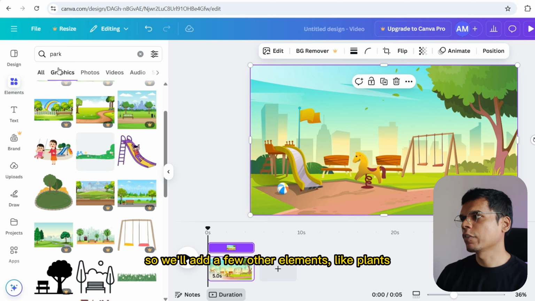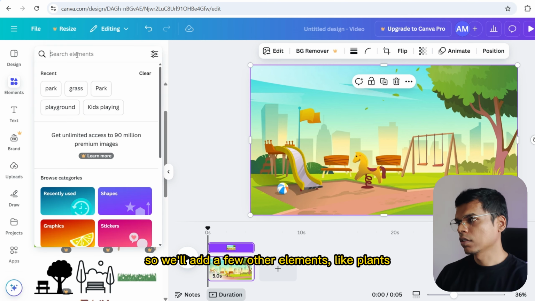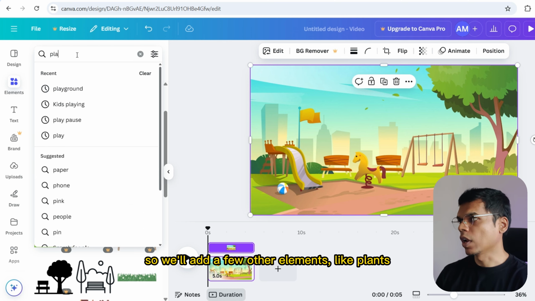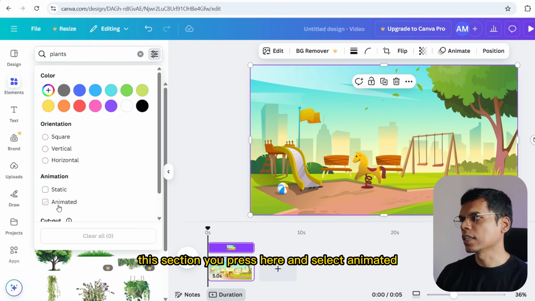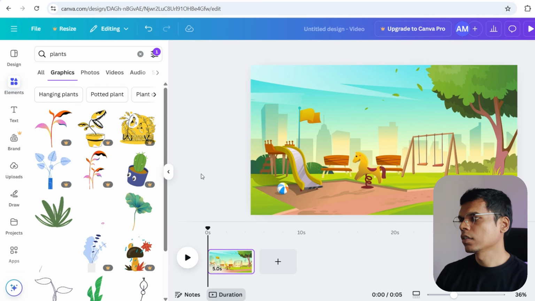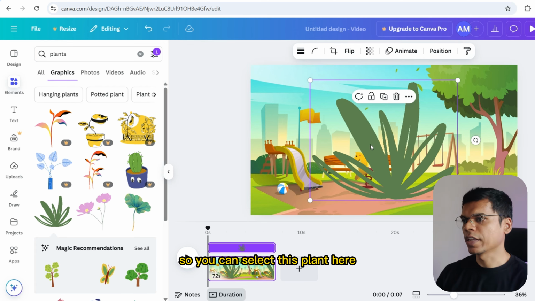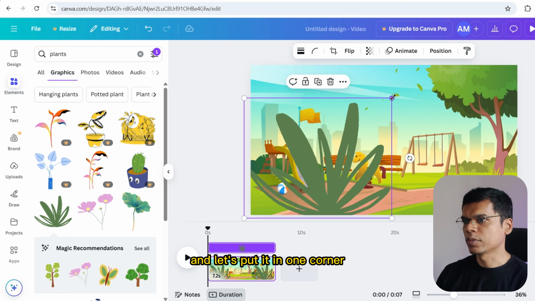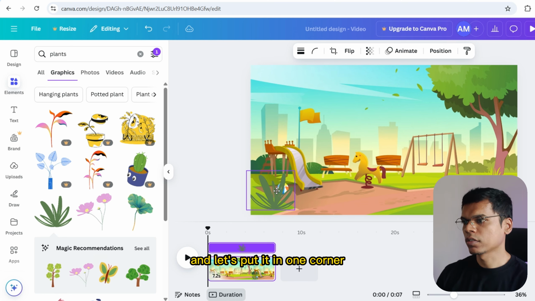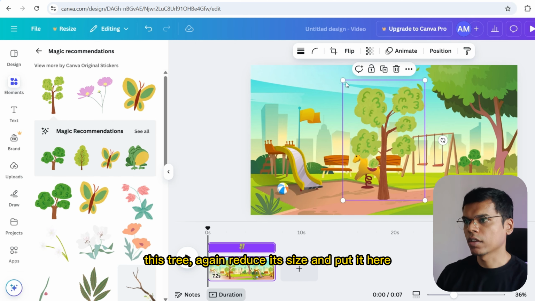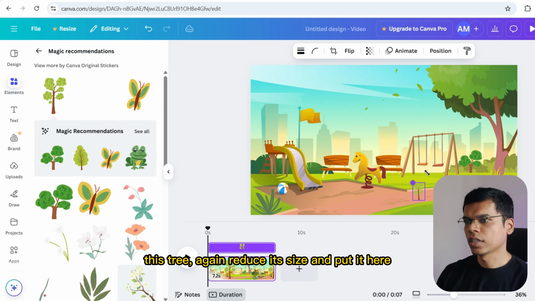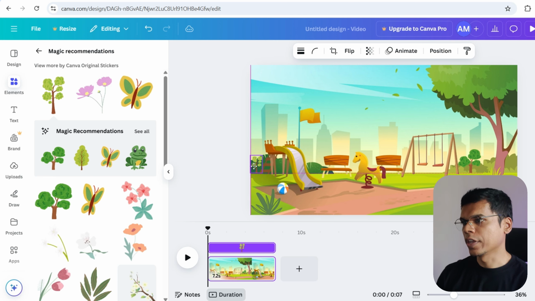So we'll add a few other elements like plants. In this section you press here and select animated. So you can select this plant here and let's put it in one corner. Reduce the size, put it back. This tree, again reduce its size and put it here.